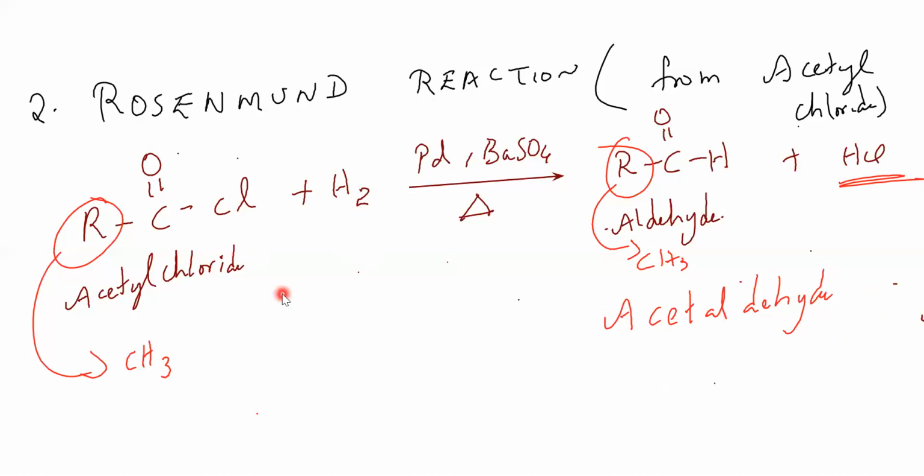First thing is, if it's a preparation of aldehyde, aldehyde should come here. And for each and everything, delta should be there, boiling should be there. And H plus or H3O plus you can write down for each and every reaction. And this is very common, RCOCl, from acetyl chloride. You should just remember this thing. That's it.